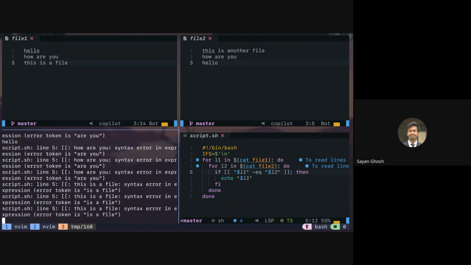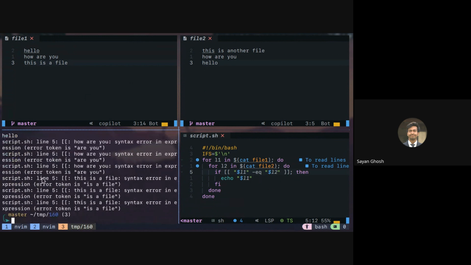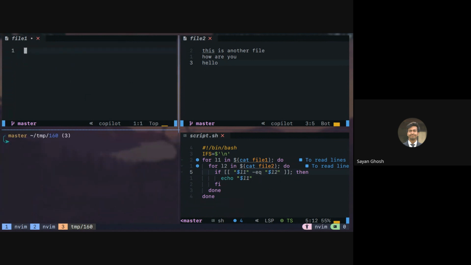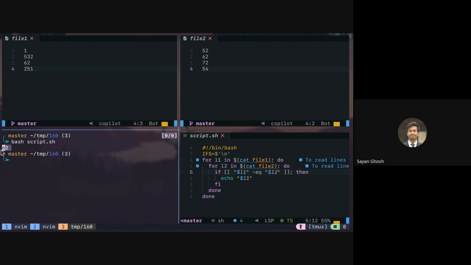So for example, now it will give you an error, right? So you can see a lot of errors. But if I change all of this, let's say I make it lines which only have numbers, then it will work fine. So let me add a few numbers here. Right, so here you can see the 62 is repeated, it is common in both the files. So if I run this, now you can see it is not giving an error, it is printing 62.